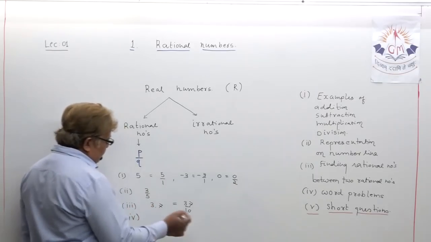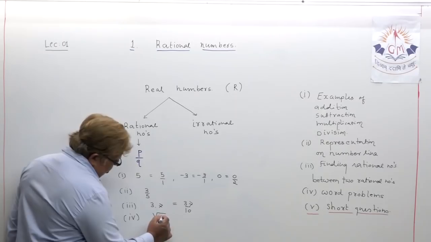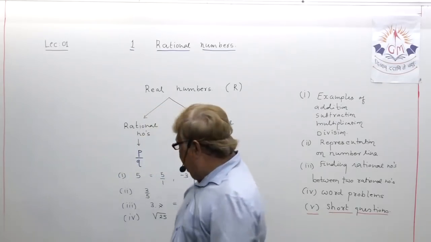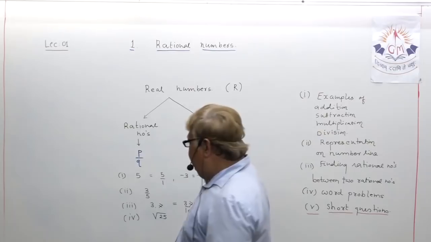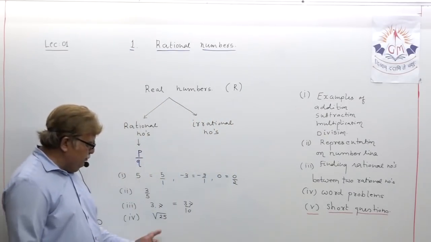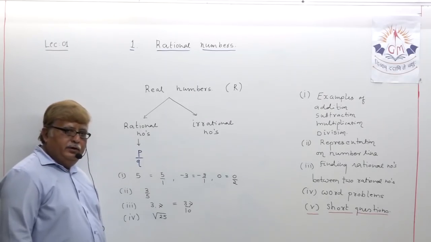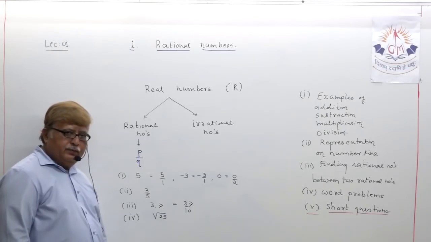Suppose, my dear student, I write this way, under root 25. I have written under root 25. Now the question that arises in our mind is, is under root 25 a rational number?